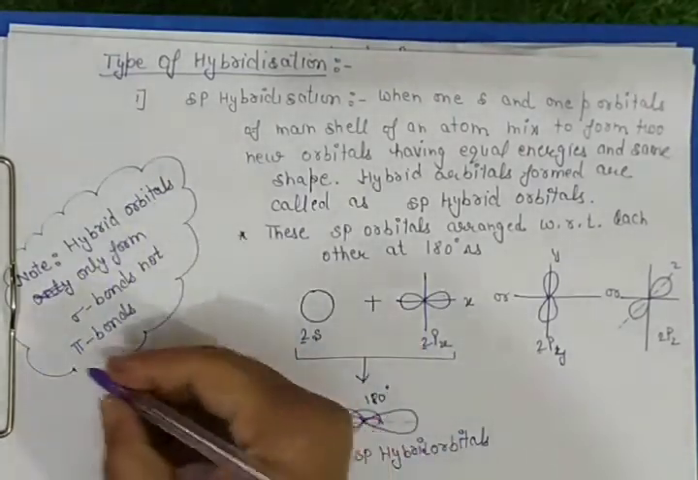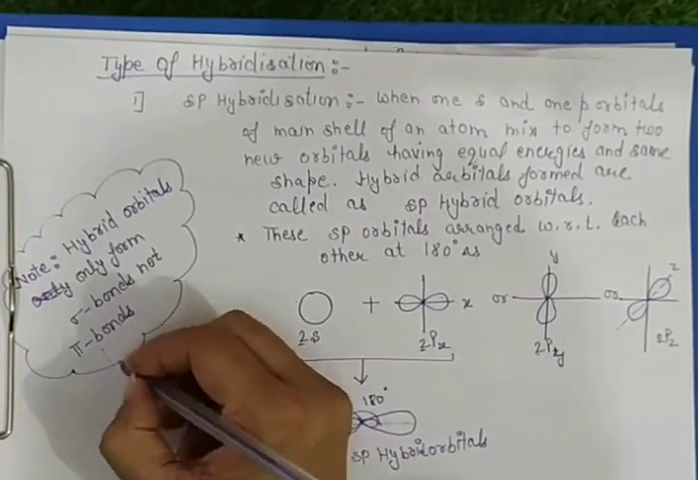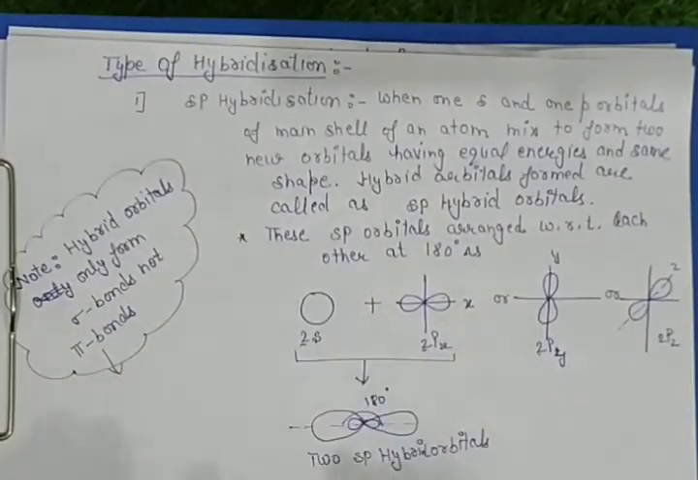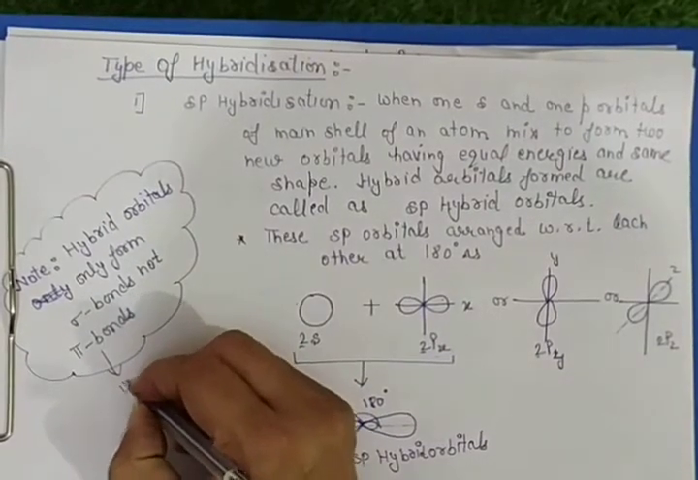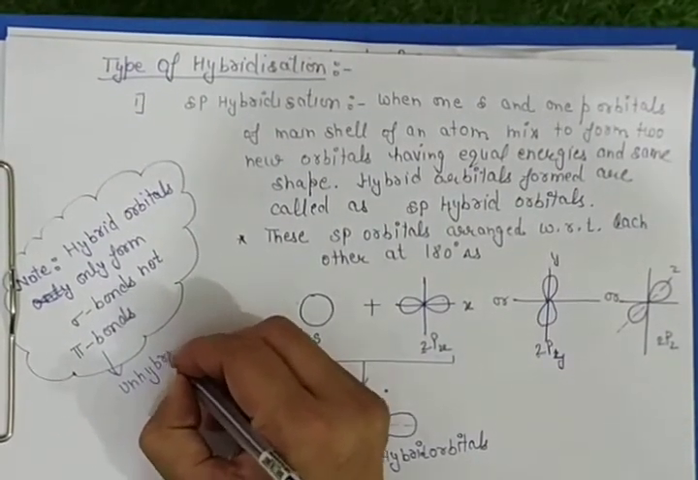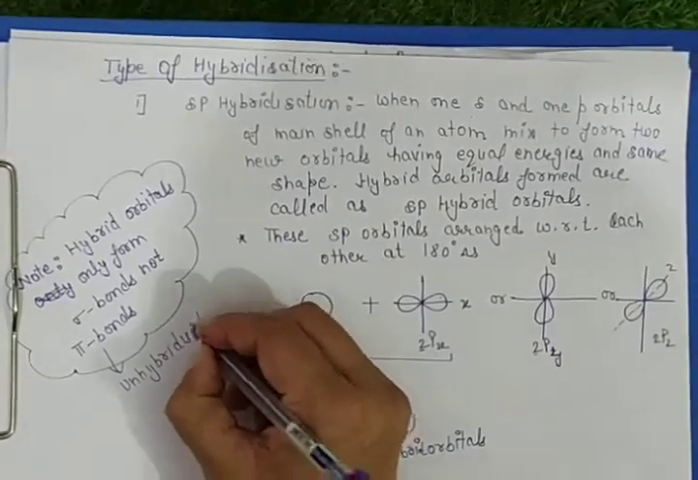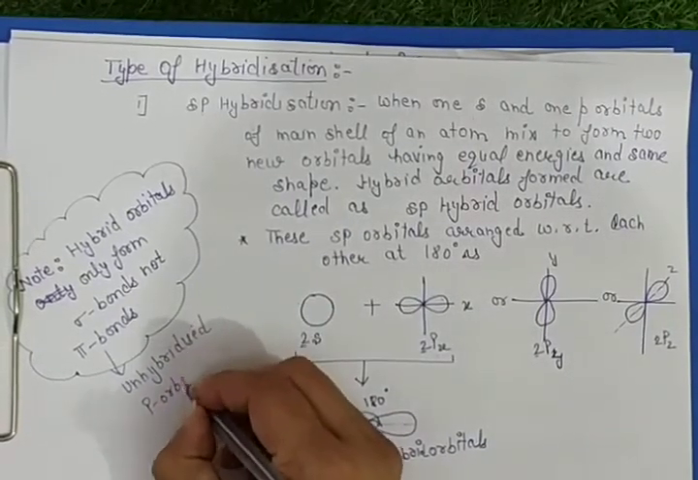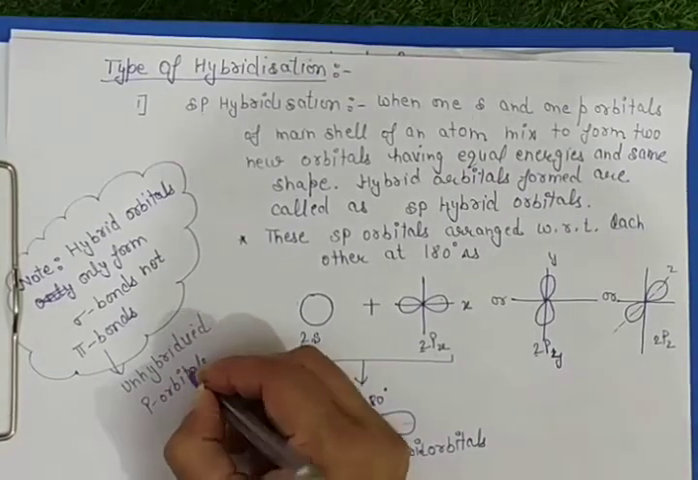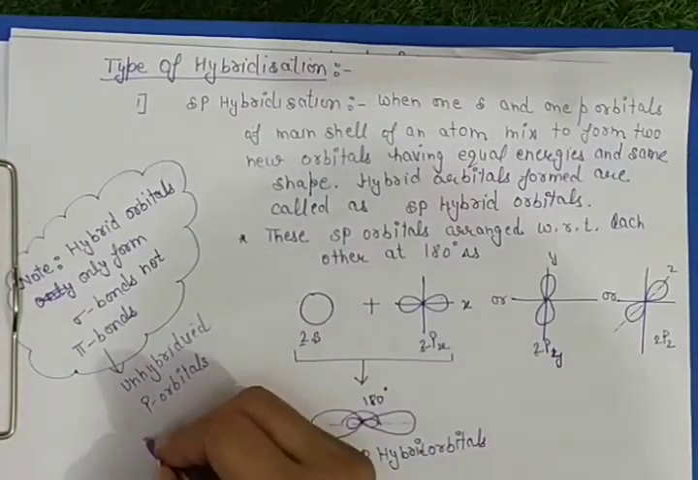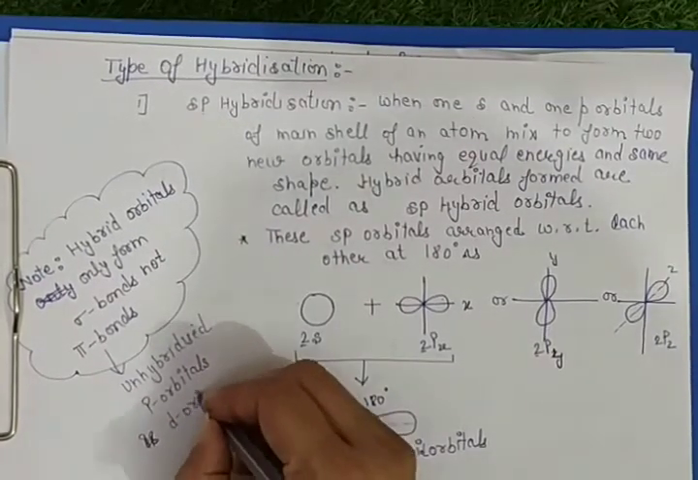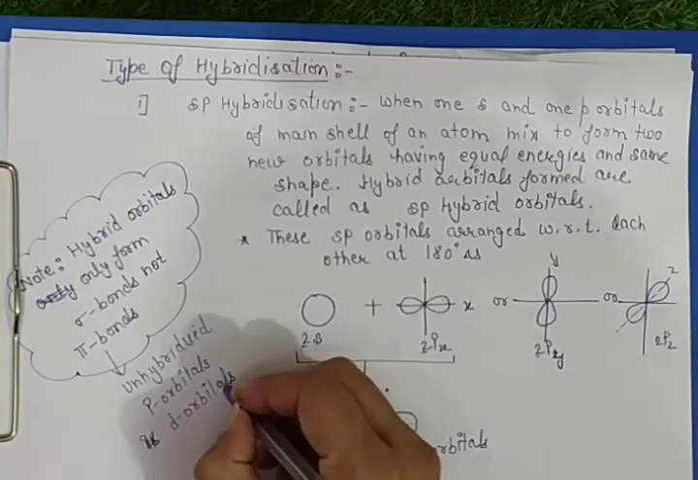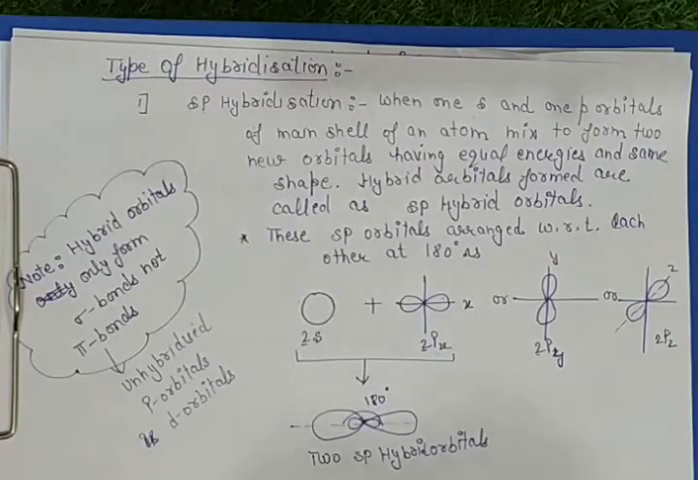hybridization, isn't it? So for these pi bonds, we have taken here examples in which p orbitals are involved in the formation of pi bonds, then they are formed by unhybridized p orbitals and d orbitals. Okay, so let us now start hybridization.